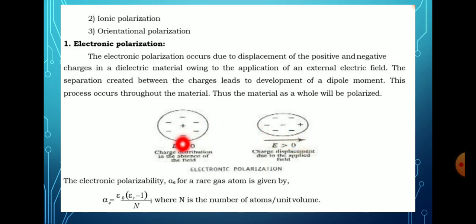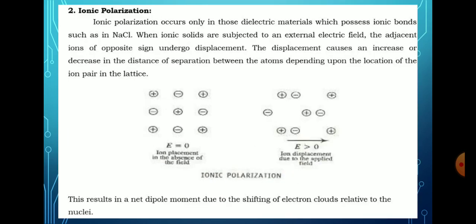This is the absence of the electrical field, and this figure shows the presence of the electrical field. Then the electronic polarizability alpha E of a rare gas atom is given by alpha E is equal to epsilon naught times (epsilon r minus 1) divided by N, where N is the number of atoms per unit volume. The next one is the ionic polarization.